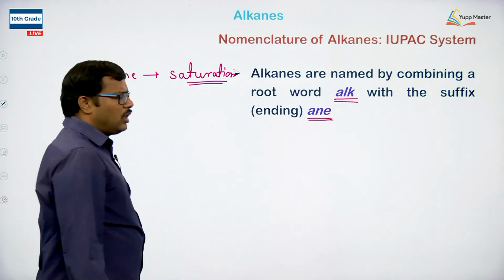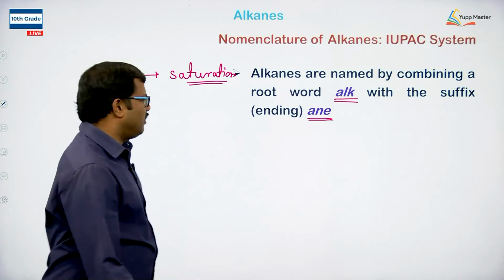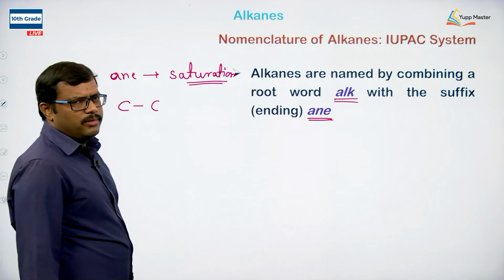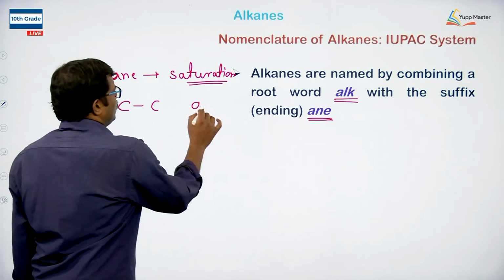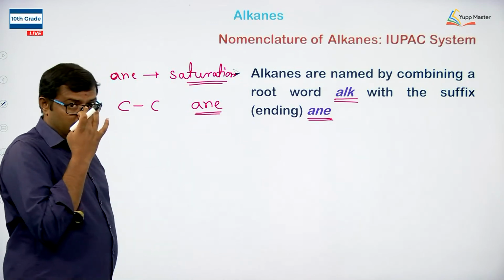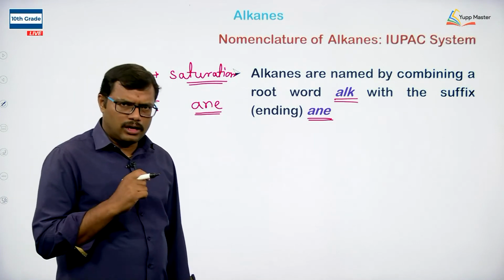So there are no double bonds and triple bonds present in the moiety. Whenever we have a compound in which all the carbon bonds are single bonds, that is sigma bonds, in that case we use the suffix ane. Ane indicates that saturation is present in the organic compound.